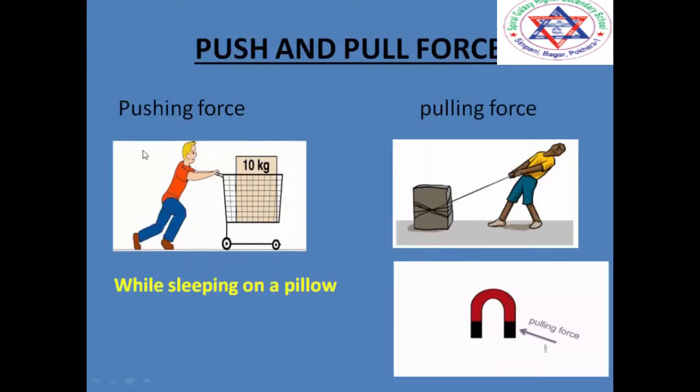On the left hand you can see pushing force, wherein there is this boy. He is holding a trolley wherein he has his weight, and the weight is weighing 10 kgs. So the boy is in contact with this trolley and he is pushing the trolley. So this is an example of a pushing force. On the other hand, the boy is trying to pull a heavy stone with the help of this thread. It's a big thread. It's heavy. So because he's trying to pull it towards him, this kind of force is known as a pulling force.